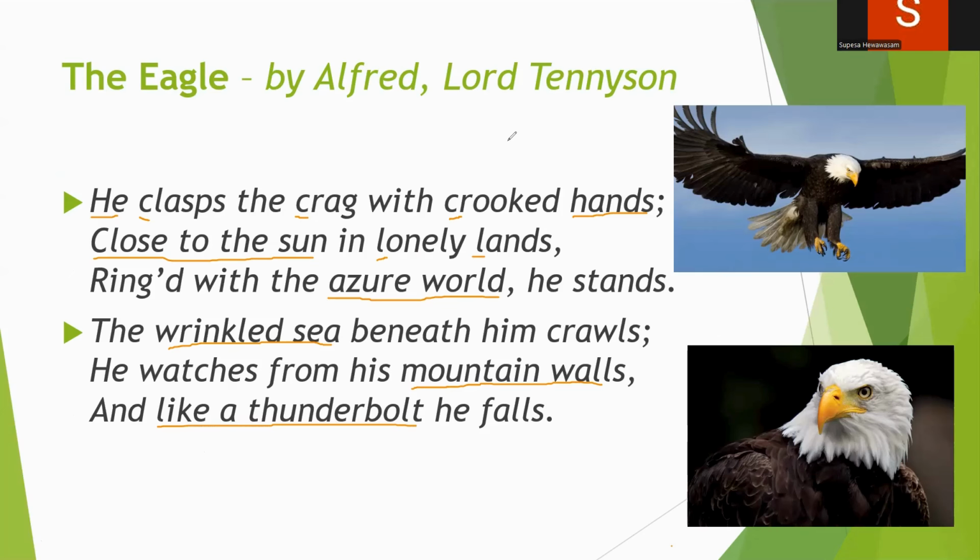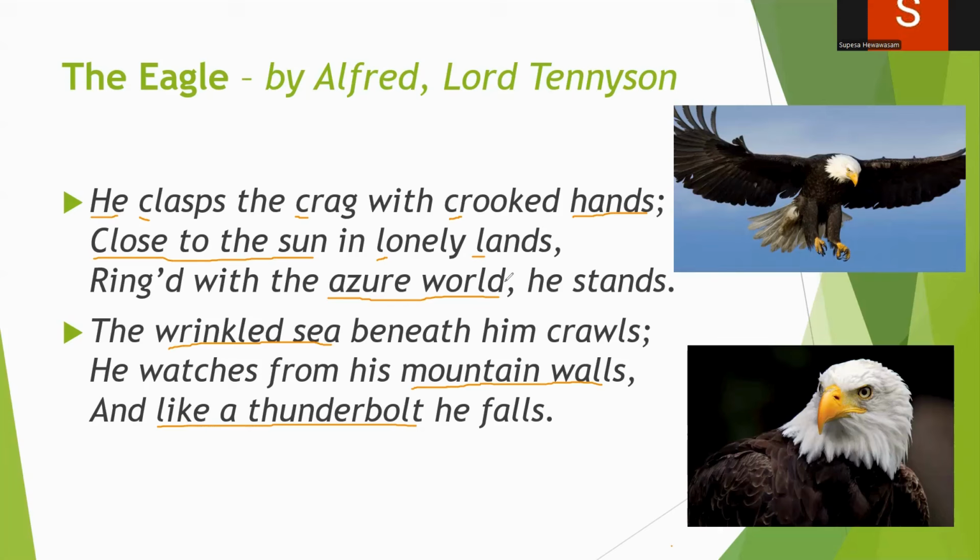Okay. So here's the poem, The Eagle by Alfred Lord Tennyson. As you can see, this is a very small poem, right? It only has 6 lines and these lines are run-on lines. You know what run-on lines are. Enjambment we call it also.